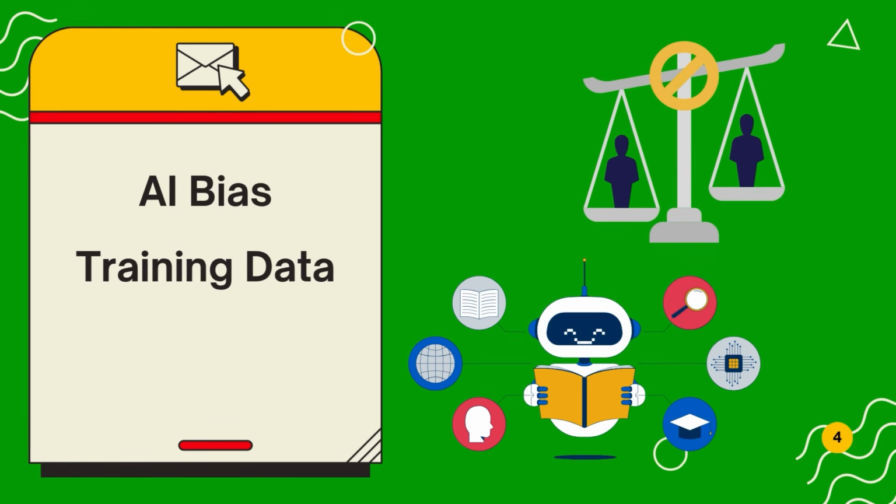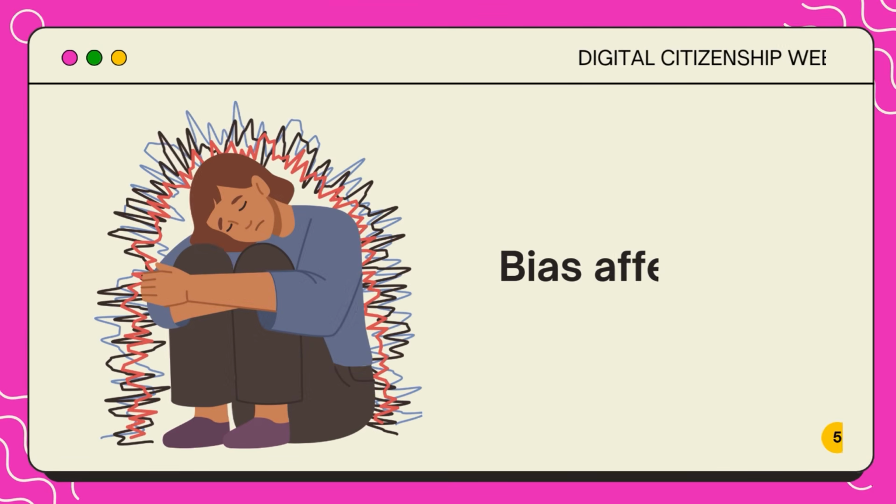AI bias is when an AI tool produces incorrect or unfair outcomes due to flaws in their data, algorithms, or design. Training data is the information given to an AI to help it learn how to do specific tasks. Biased decisions often have a direct impact on individuals or groups of people, and they often reflect systemic prejudices, leading to unfair outcomes. If an AI tool is biased, it could enforce stereotypes, lead to unfair treatment, create unequal opportunities, or spread misinformation. Let's discuss two real-world examples.